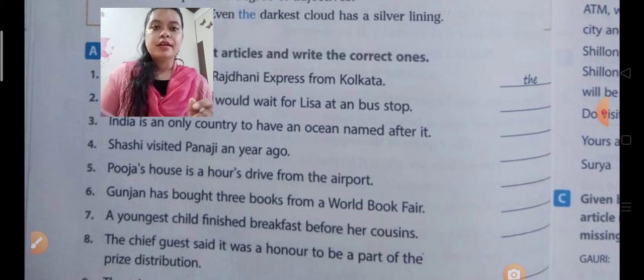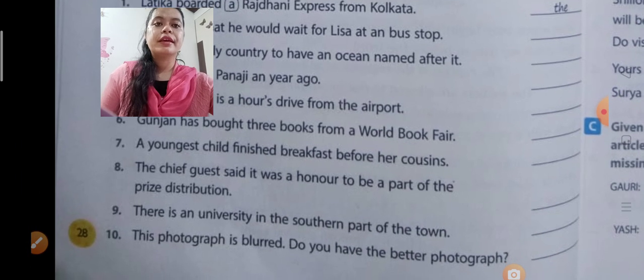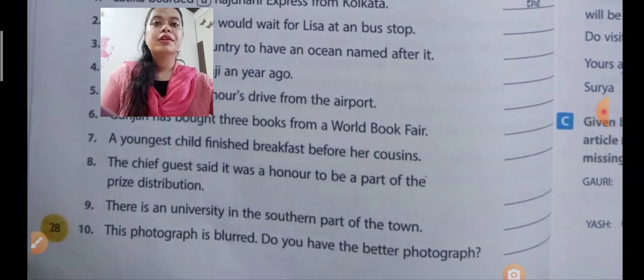Eighth one: The chief guest said it was an honor to be a part of prize distribution. Here again "a" is used, but there should be "an", because in "honor" the H is silent and we pronounce it "onor".